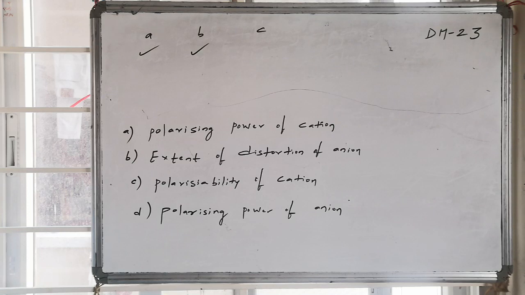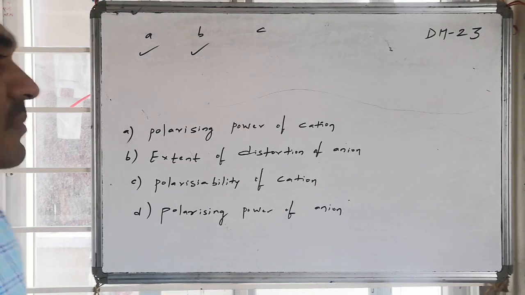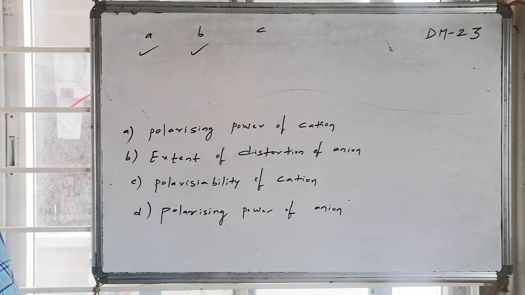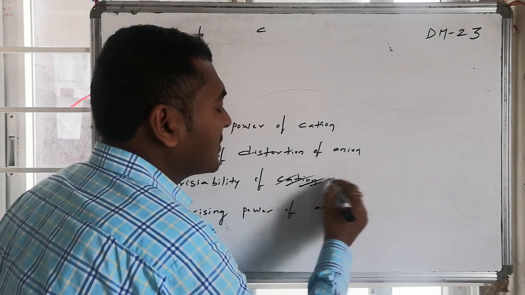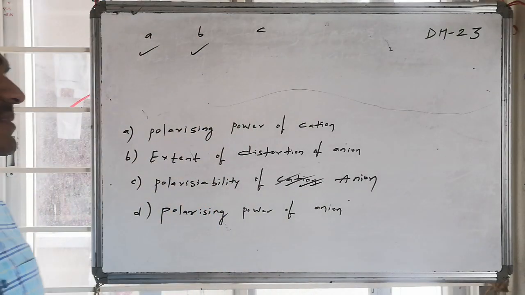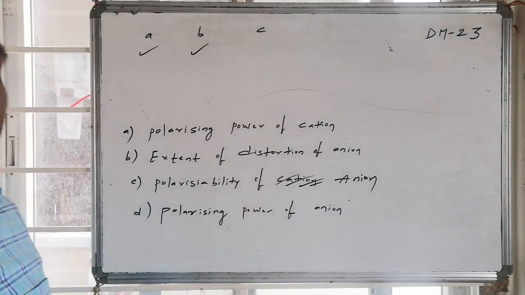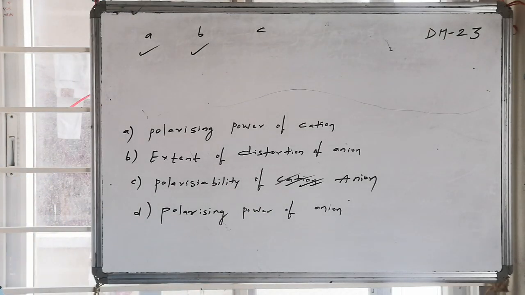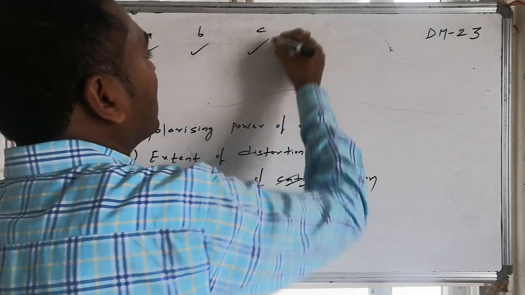Whereas if I go for C, polarizability of cation, the ability to make the anion undergo distortion, the ability of cation is known as polarizability. Polarizability is the property of not the cation. The option was somewhat edited; this is anion. Yes, the ability of anion to undergo distortion, that is, extent of distortion of anion, is measured as polarizability. So therefore, polarizability is also a correct answer.